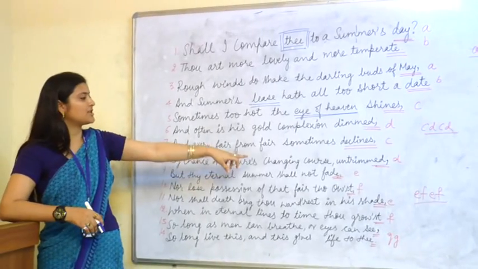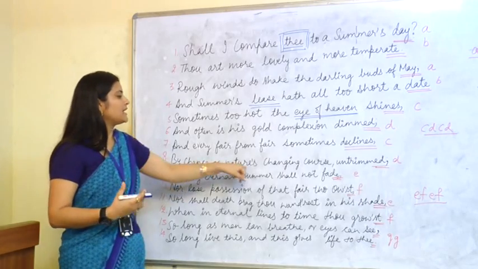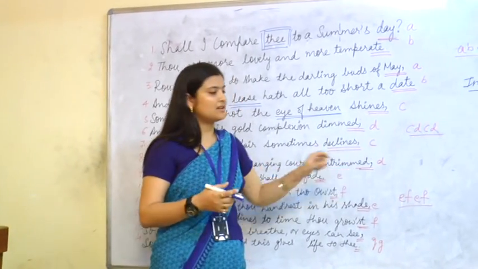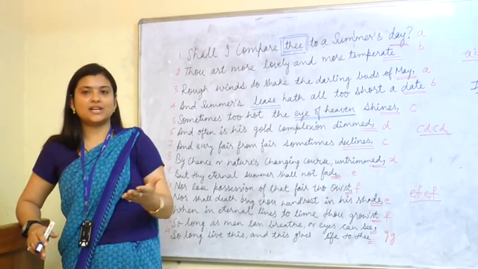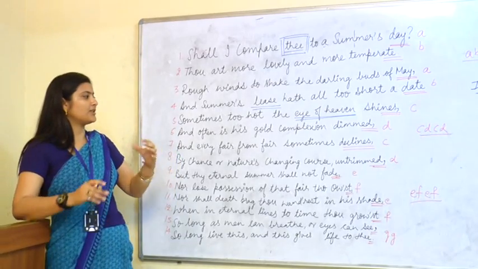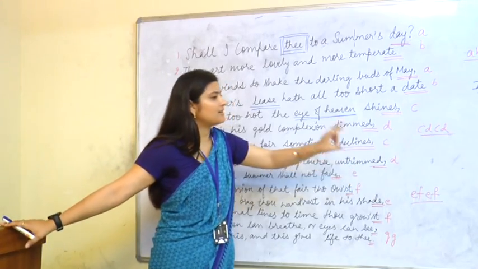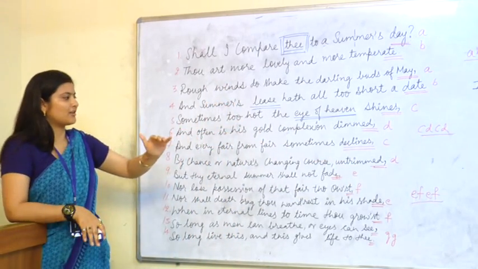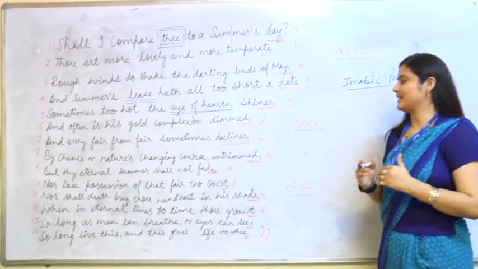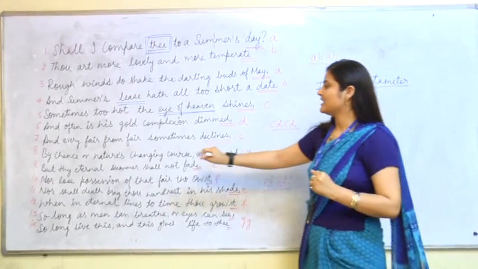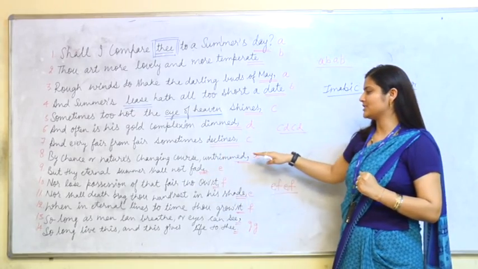By chance or nature's changing course untrimmed. Now he is saying either by chance or by nature's changing course untrimmed. Untrimmed has two meanings. First of all, untrimmed is for that thing which cannot change. The beauty of that specific thing is not going to deteriorate. And the second reference is untrimmed for a ship which is sailing across a river. Its shore is very near, and how is it going to be trimmed? Now here he says, every fair from fair sometimes declines, by chance or nature's changing course untrimmed.